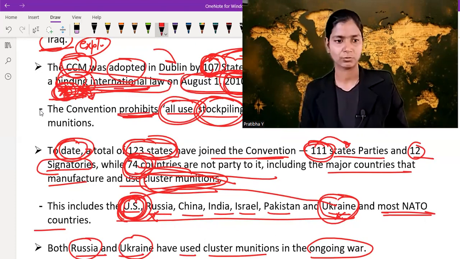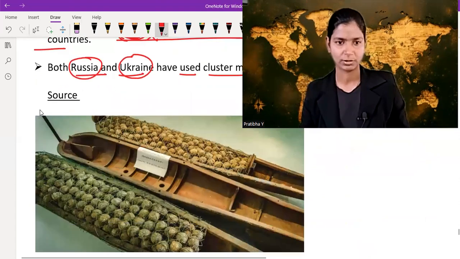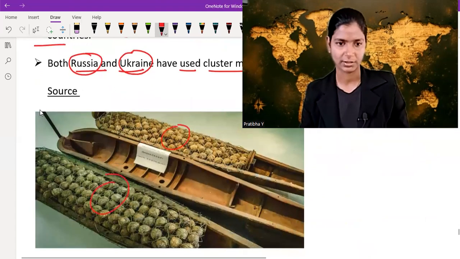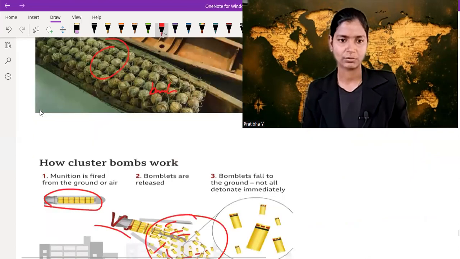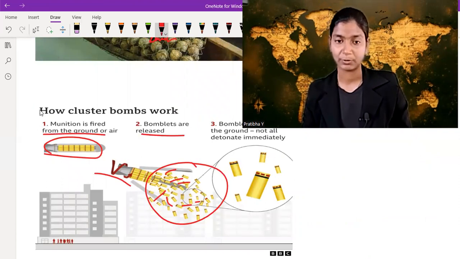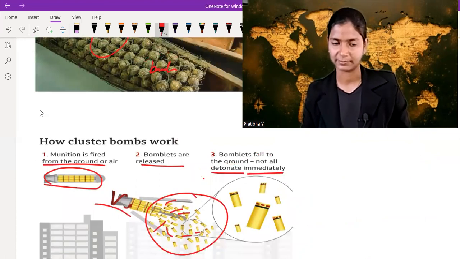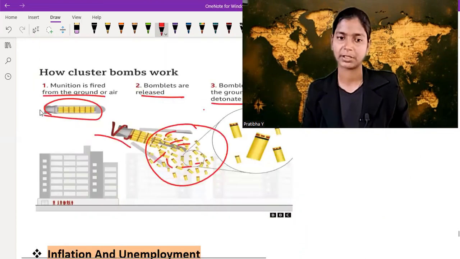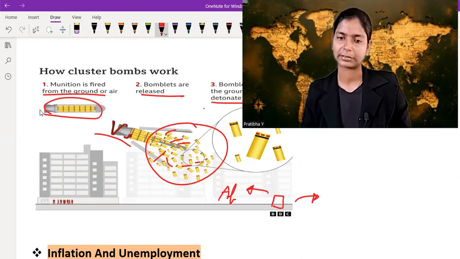Okay, so through this picture you can clearly understand cluster munition, and these are bomblets. Munition is fired from the ground to air. Bomblets are released, and bomblets fall to the ground. Not all detonate immediately. Some may detonate before impacting the ground, some on the ground, and some after the impact. Or, let's say, several years later they are not detonated.